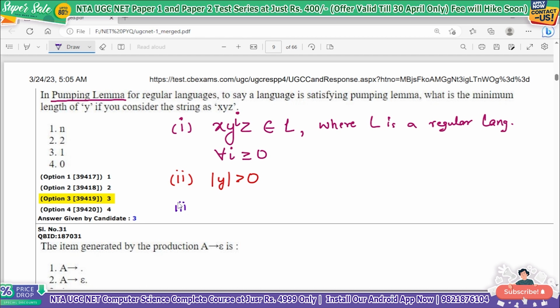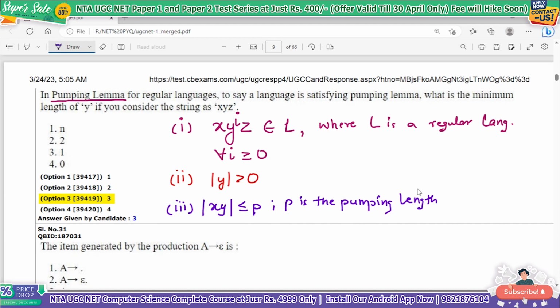The third property of the pumping lemma is that the length of xy altogether should be less than or equal to p. Now what is p? p is the pumping length.